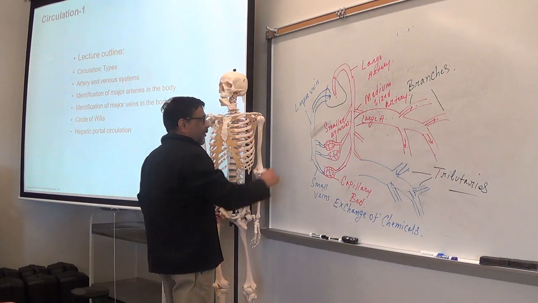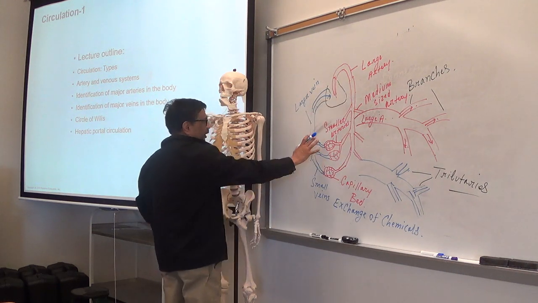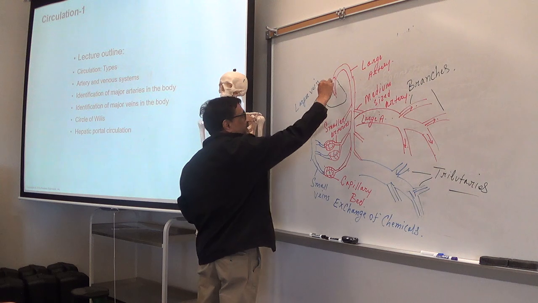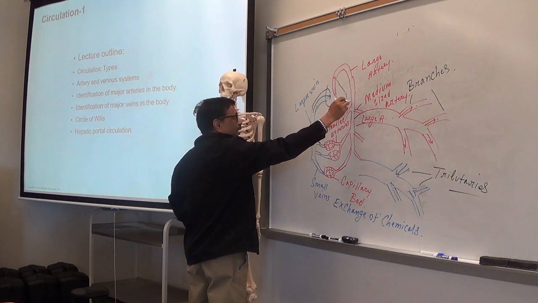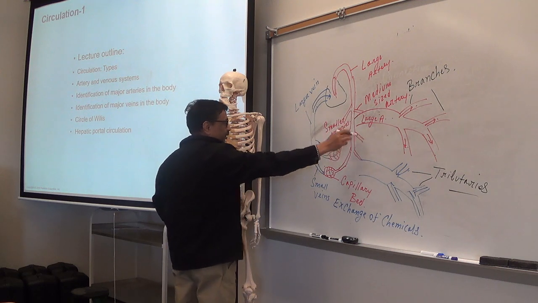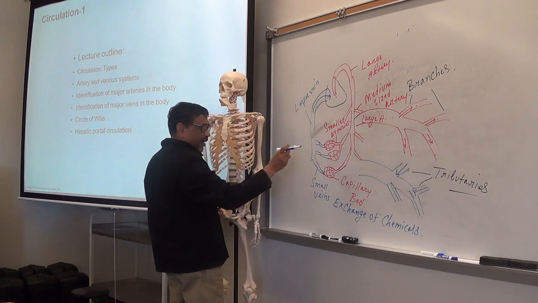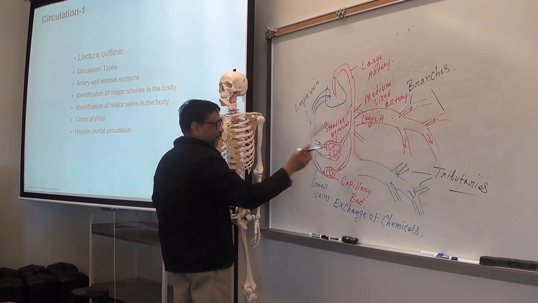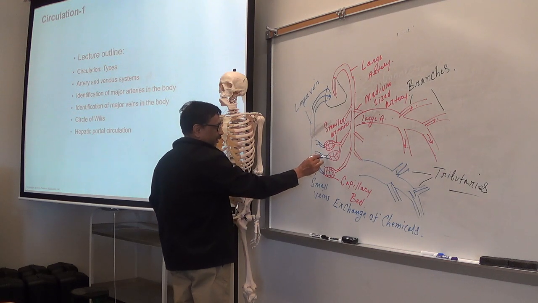So, this is the systemic circulation between the heart and the whole body. Arteries take the oxygenated blood out from the heart and give it to the organs in the body and take the carbon dioxide from the tissue or organs and it becomes deoxygenated blood.